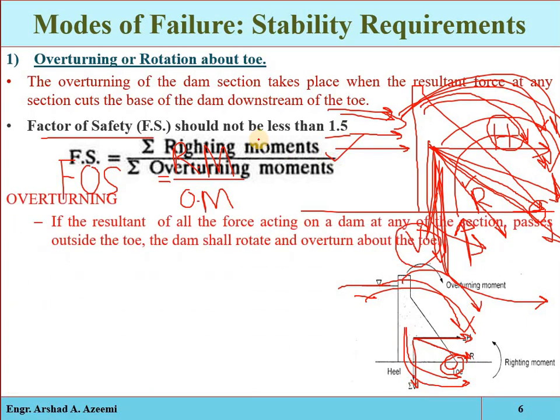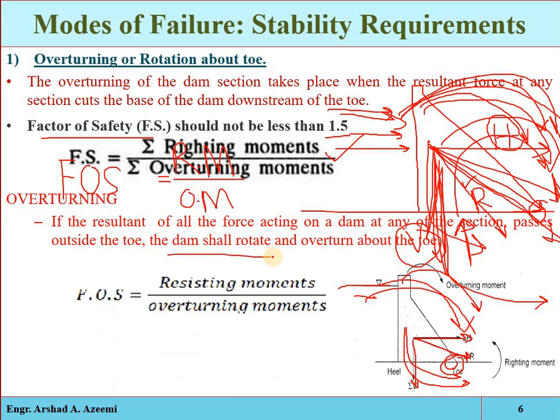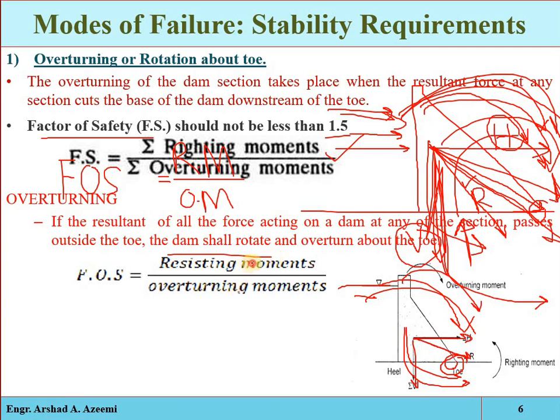Okay, if the resultant of all the forces acting on the dam at any section passes outside the toe, then the dam will rotate, or the dam will overturn. The resisting moment, the righting moment produced by the self weight of the structure, divided by the overturning moments is called the factor of safety, and its value will be from 2 to 3.